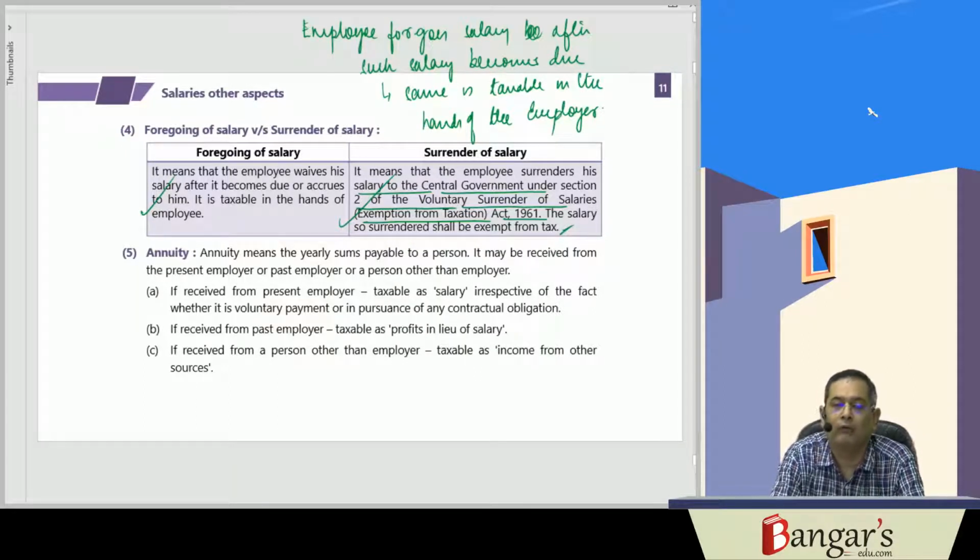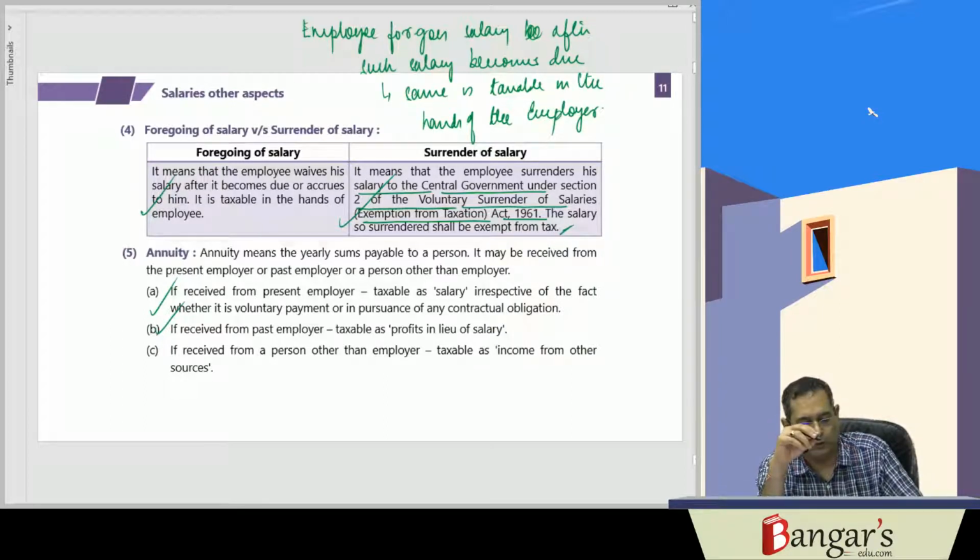Now, what does annuity mean? Annuity basically is the yearly sums payable to a person. It may be received monthly or quarterly. The same may be received annually. If the same is received from the present employer, it is taxable under the head salaries. If it is received from a past employer, it will be taxable as profits in lieu of salary. And if it is received from any person other than the employer, it will be taxable under the head income from other sources.